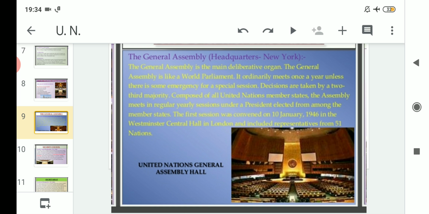The president, who is the head of the General Assembly, is elected from among the 193 member countries of the UN. Its first session was held on 10th January 1946 in London, at Westminster Central Hall, and this meeting was represented by 51 nations.